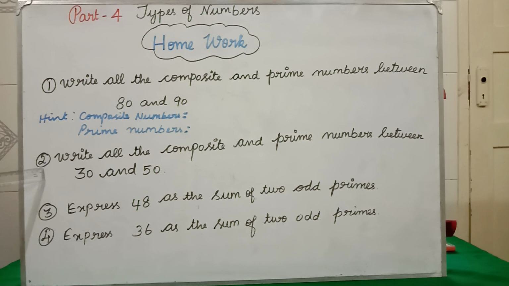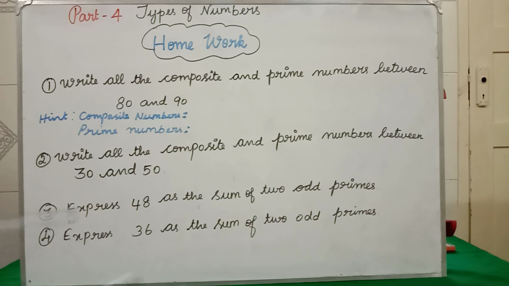Similarly, the same model, second question, write all the composite and prime numbers between 30 and 50. Again, write the heading composite numbers. What are the composite numbers you are getting? Write that answer. And what are prime numbers? Write the heading. And what are the prime numbers you are getting in between 30 and 50? Write your answer. Clear? So for both the questions, you are going to find both composite and prime numbers.